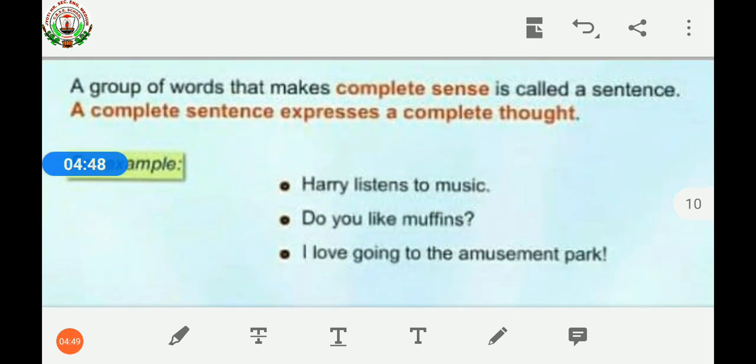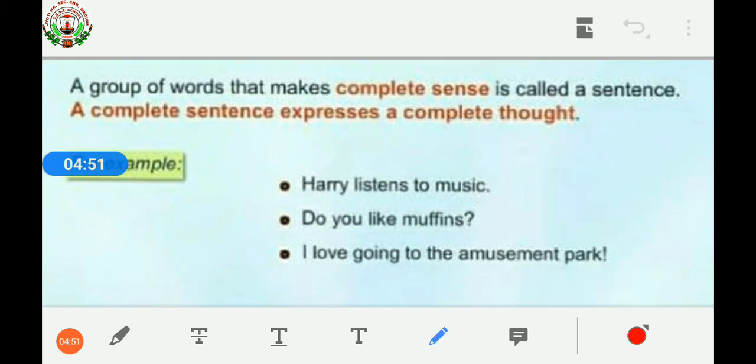See, in the first example, Harry listens to music. Children, here the group of words is joined together and it is giving us some meaning. It is making some sense that Harry is a boy and Harry listens to music. So we can understand what this group of words wants to say to us. It's a sentence. Also, the first letter starts with a capital letter and it is ending with a full stop. Then it is a complete sentence.